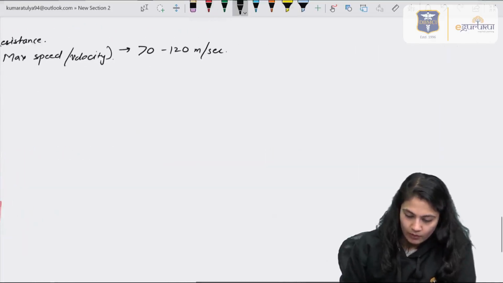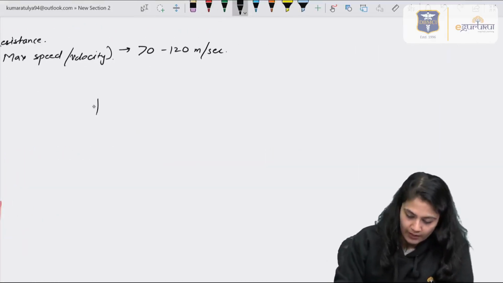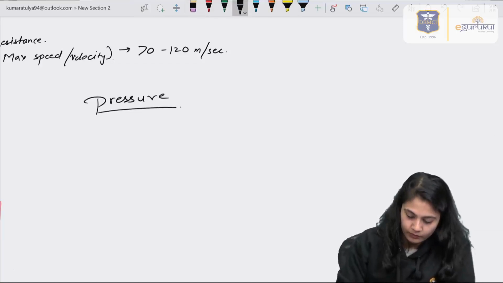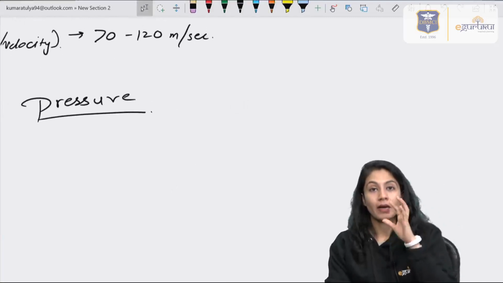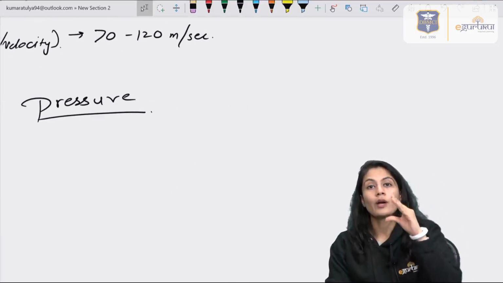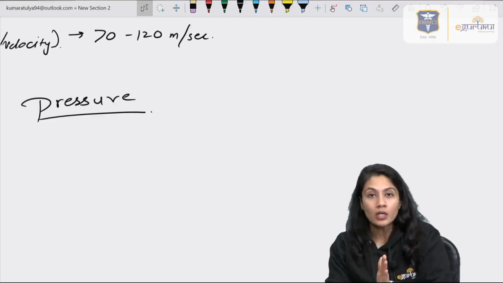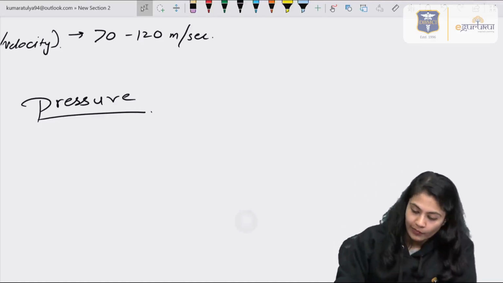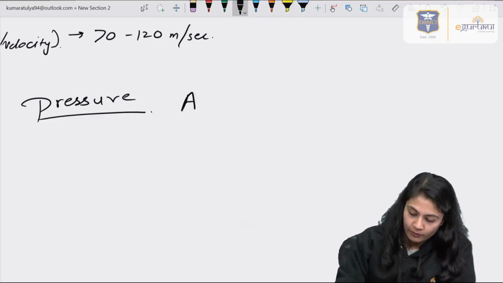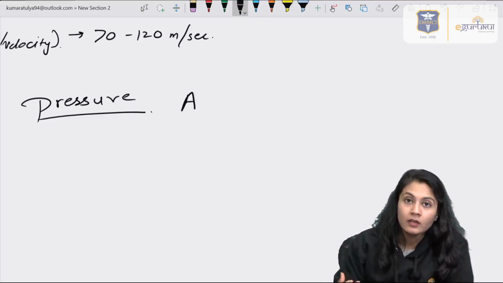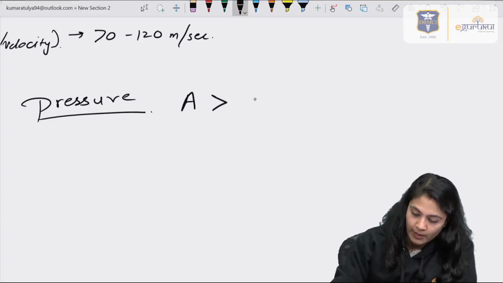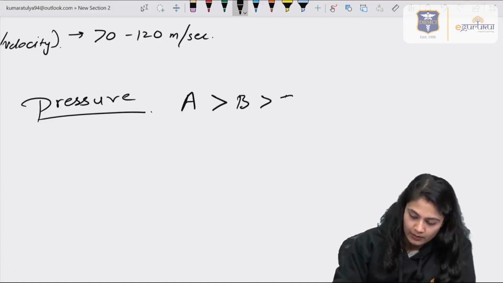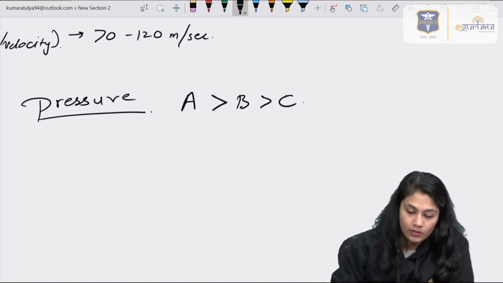If we talk about the pressure factor, the fiber having the maximum diameter is going to be compressed much earlier. So for the effect of pressure on the nerves, the A fibers will be affected maximally, then the B, then C. That will be the sequence.